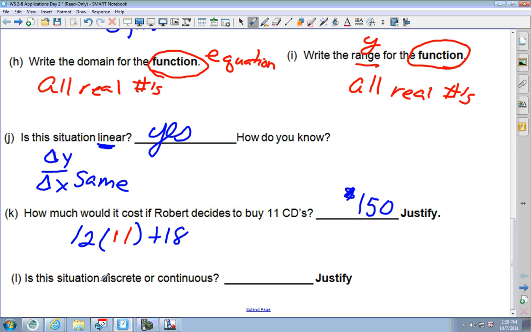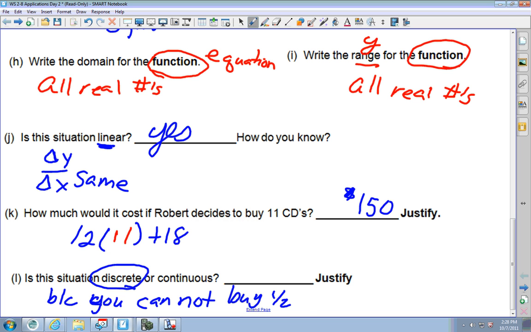Now we already talked about it. Would the situation be discrete or continuous? It is discrete. Why? Because you can't buy half a CD. You cannot buy half of a CD. Okay, let's try the next one.